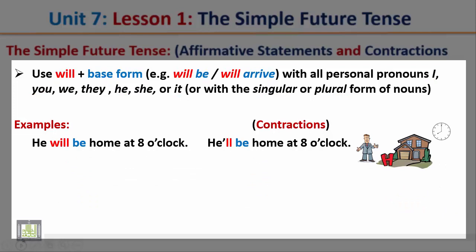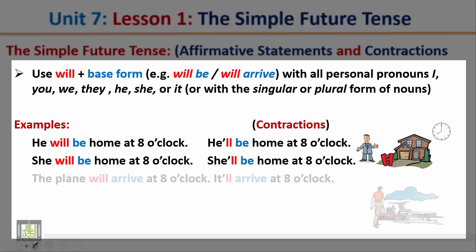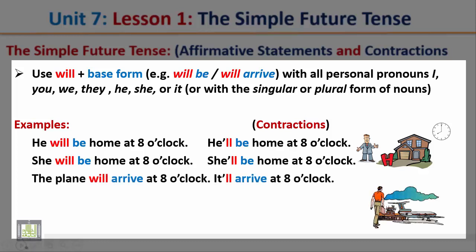He will be home at 8 o'clock. He'll be home at 8 o'clock. She will be home at 8 o'clock. She'll be home at 8 o'clock. The plane will arrive at 8 o'clock. It'll arrive at 8 o'clock.